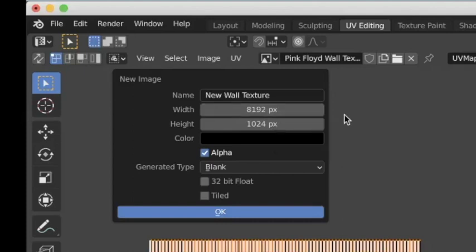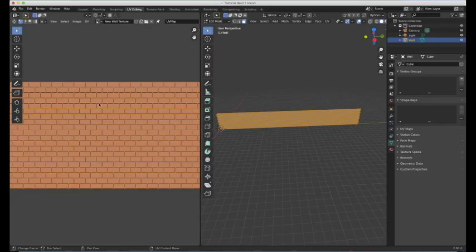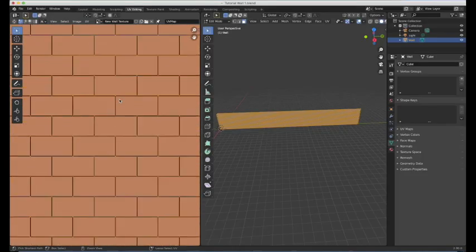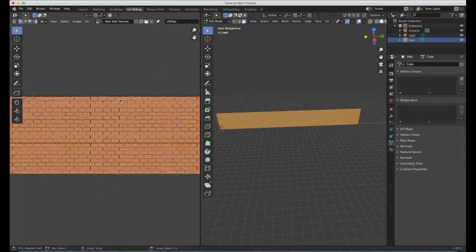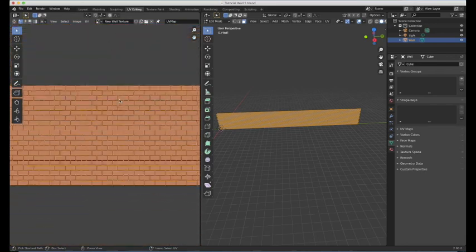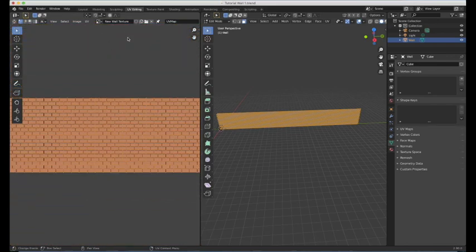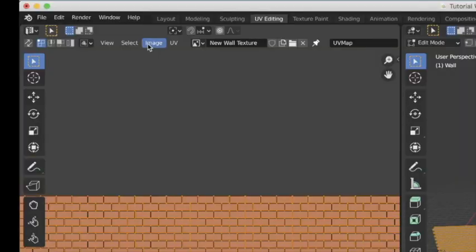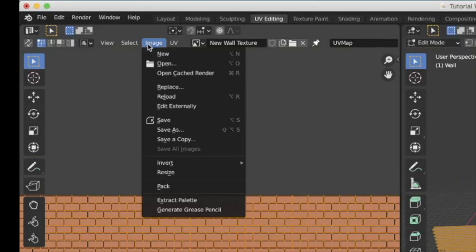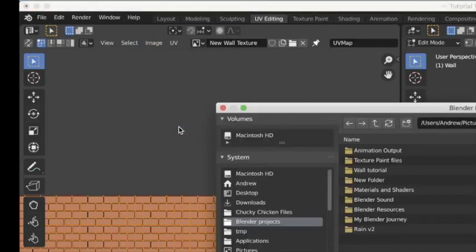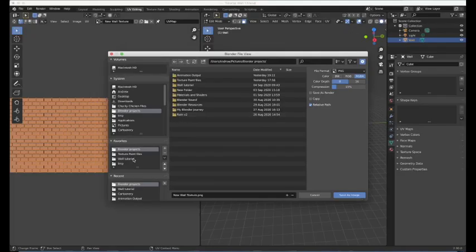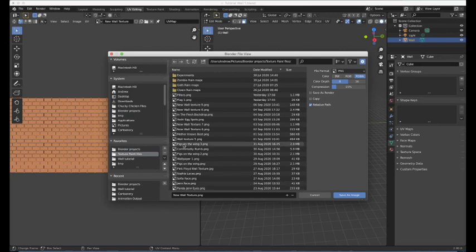So it's not going to be a perfect square. We do not want a perfect square. And I'm going to make it grey. You can have any choice of colour. This is going to be grey. Click OK. Right, so now you can see it works a lot better for the UV map. Another important thing is to save the file, and I'm glad I remembered that because I'm very forgetful. Go to image and save as, and then just save it wherever you might want to.